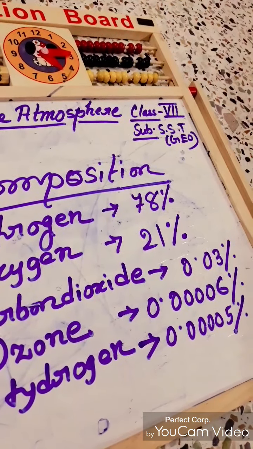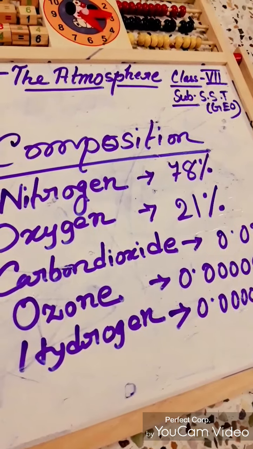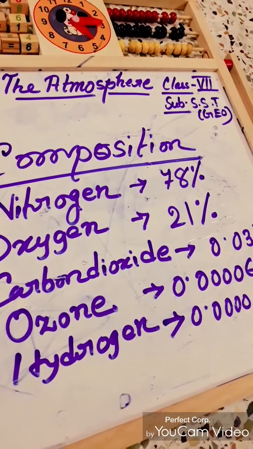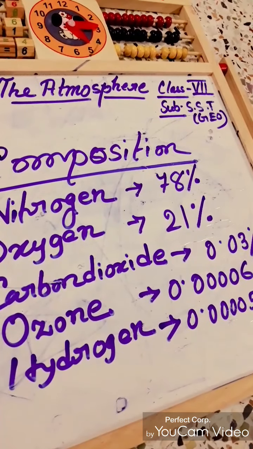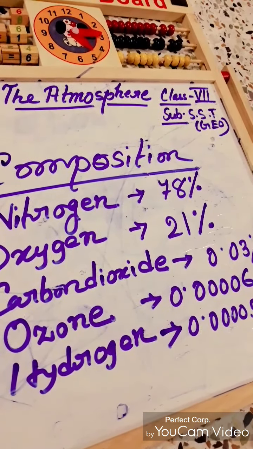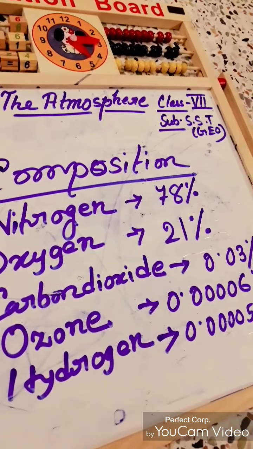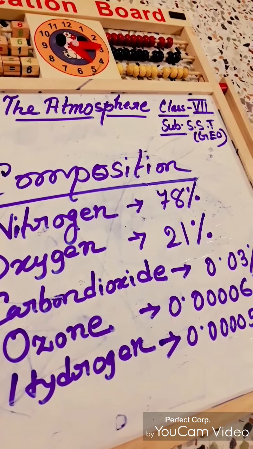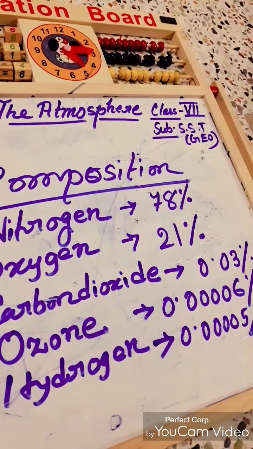Then carbon dioxide, which is available in our air at 0.03%. It is another vitally important gas because it helps in photosynthesis. We already have an idea because you have already read it in science, so you know about the photosynthesis process. Green plants need carbon dioxide and water to manufacture food.